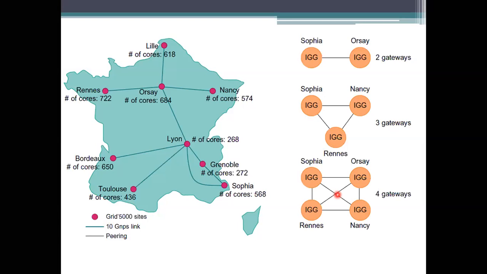Whenever a manager requests a virtual machine, the manager obtains the list of requested virtual machines from that gateway. For Sophia, we have 568 cores, and the virtual machines it has within those cores will be given.